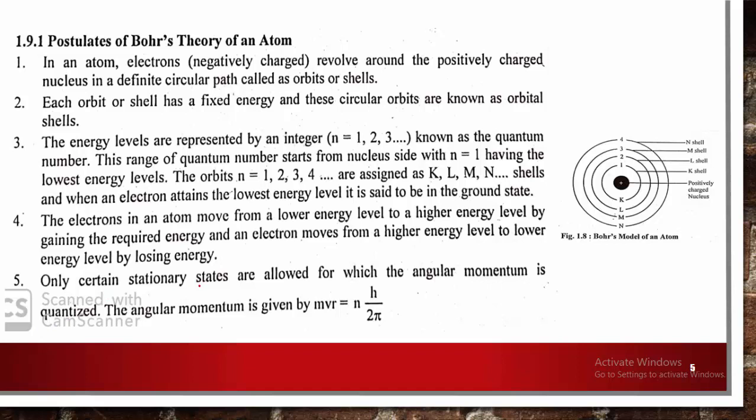Only certain stationary states are allowed, for which the angular momentum is quantized, and the angular momentum is given by mvr equal to nh upon 2 pi. This is a very important relation for angular momentum, that is, mvr is equal to nh upon 2 pi.